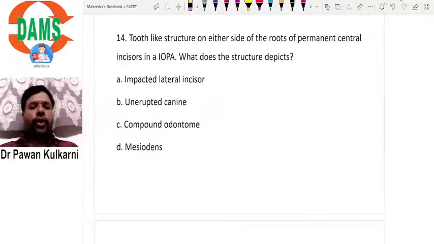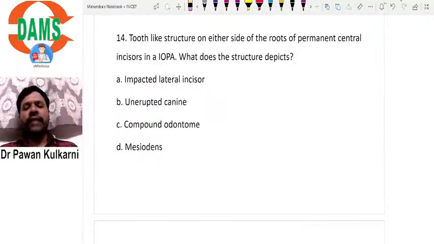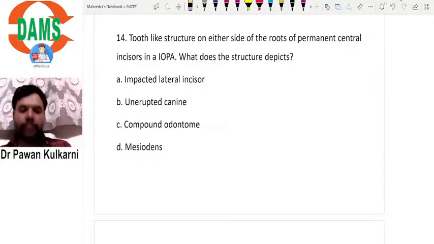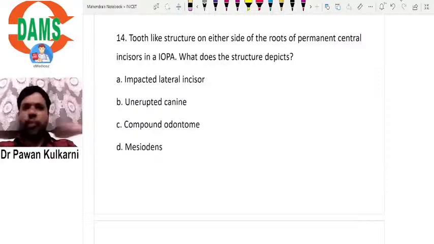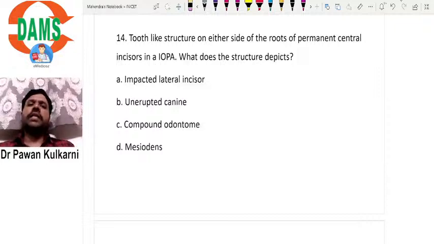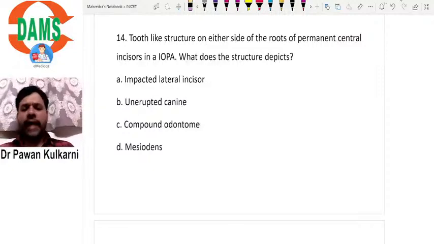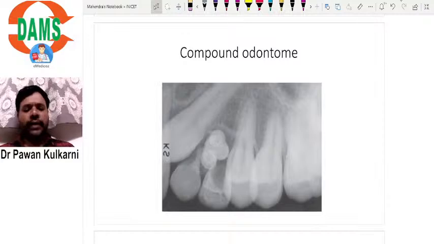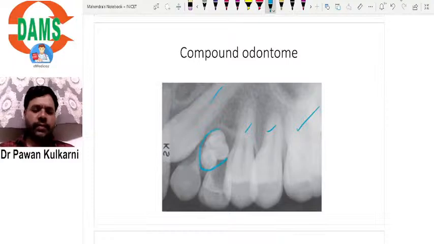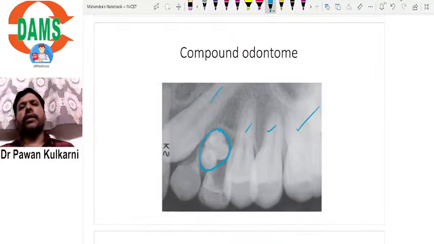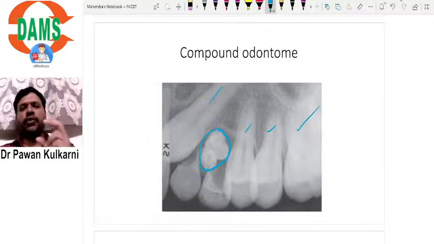We go to the next question. Tooth-like structures on either side of the roots of permanent central incisors are seen in an IOPA. What does the structure depict? Even though it's an image-based question, they have not given an image here. So there is an IOPA, that is an X-ray. Tooth is there, lateral incisor is there, central incisor is there. Just adjacent to those roots, we are able to see multiple tooth-like structures. What do you call it? I'll show you an image of that. For example, this is a tooth, these are all the teeth. This is a tooth, this is a tooth, this is a tooth here. I can see something extra here. These are small pieces of hard tissue which look like teeth only.